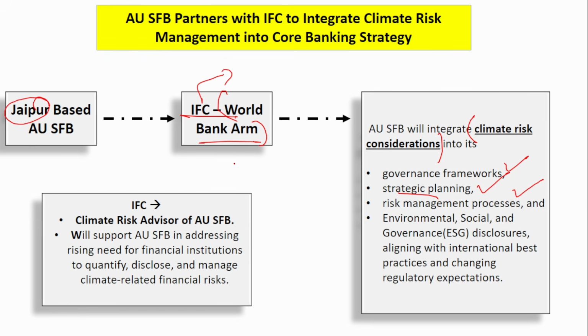So what will IFC do? IFC will be the climate risk advisor of AU Small Finance Bank. It will support the bank in addressing the rising need for financial institutions to quantify, disclose, and manage climate related financial risk. We have seen market risk, credit risk, operational risk, all these types of risk. But we have never addressed climate related financial risk, right? Now it is very, very important to address that also. For that, IFC will be the climate risk advisor of AU Small Finance Bank. Remember, this is a very good unique news, so this might come in your objective question. Please do remember.